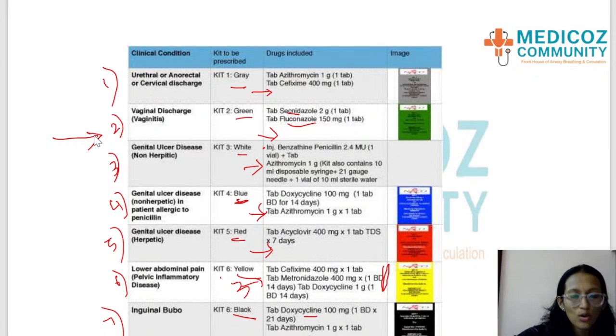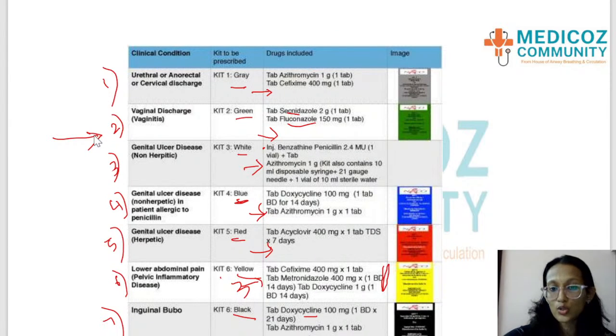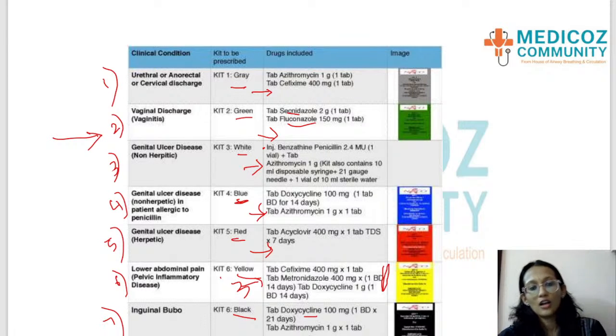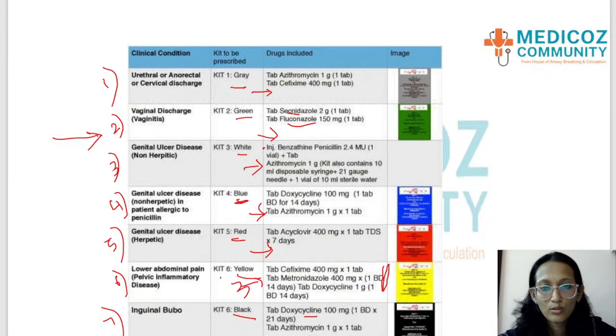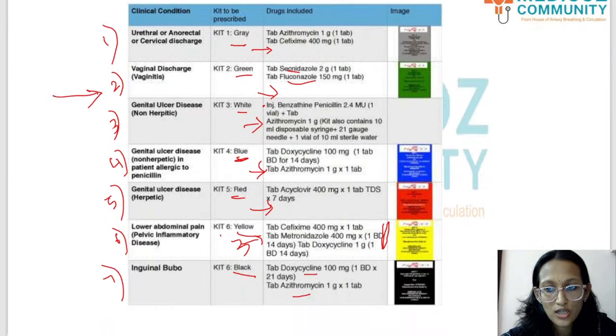Okay students, so this is a very important concept. Please make sure you know the syndromic management of STD with the answer to this question also, with the tablets inside each kit.